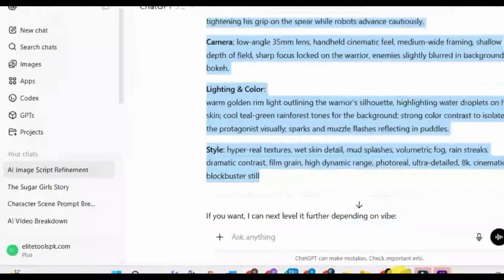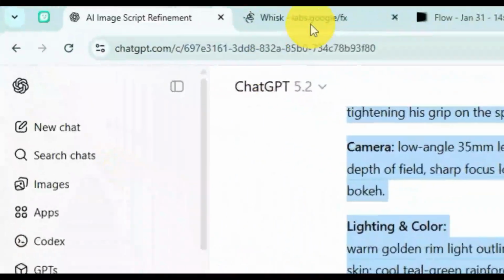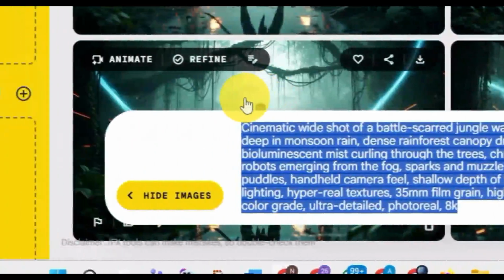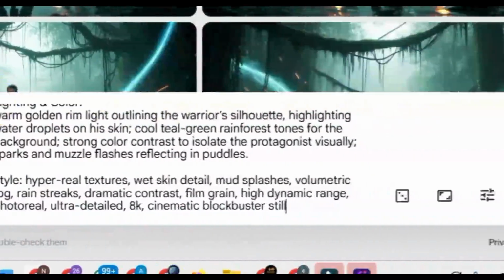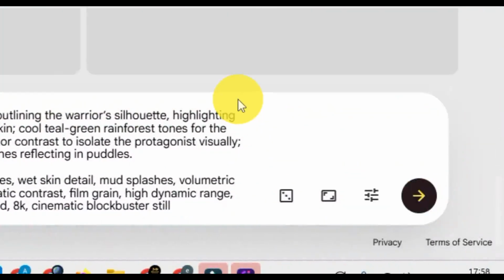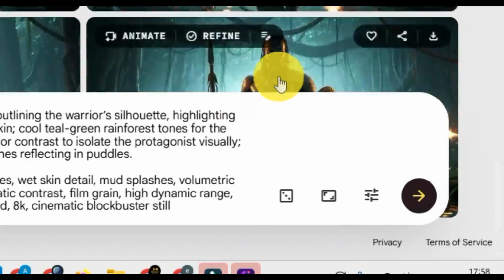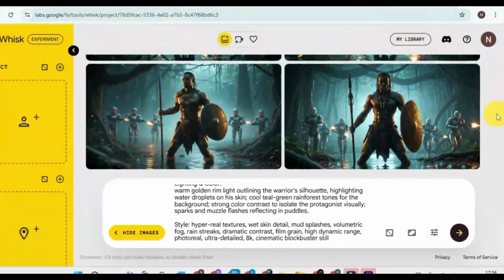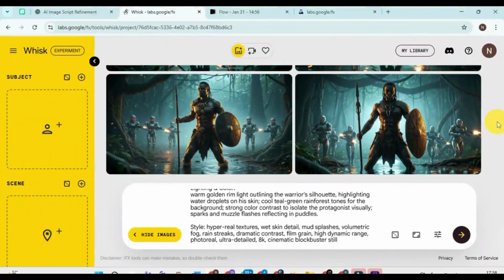And go back to our Whisk. This is what we got before. Now we have a more refined and specific script. Now let's see what it gives us. I hope you're watching what we're doing. We are learning now. This is going to be a very interesting script we have here. We're going to do a lot with this, and we're going to see the beauty of what we have just created. Now, I love this. I love this.